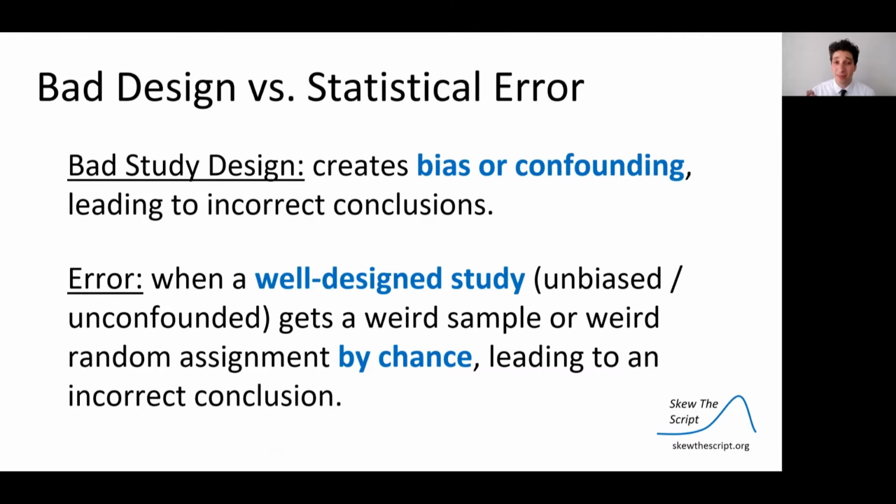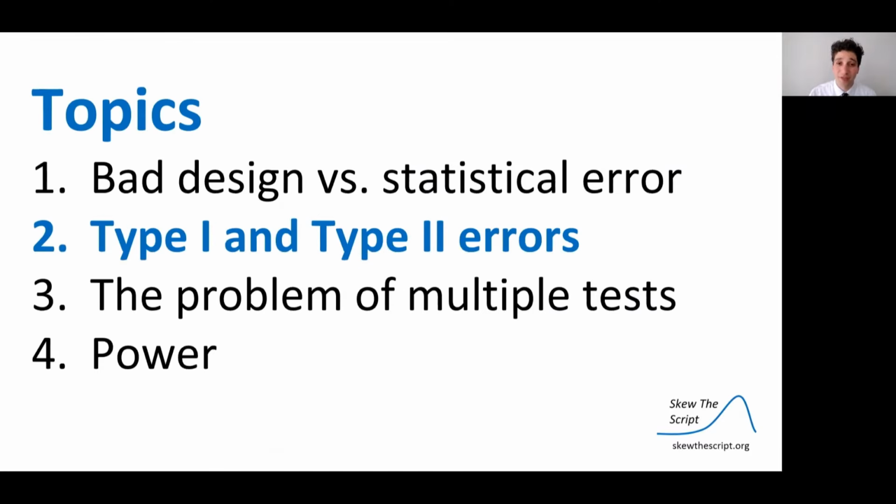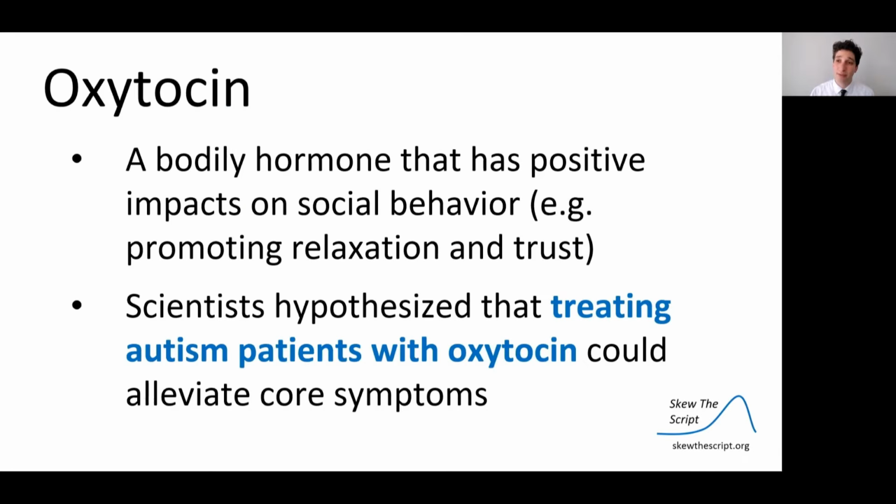Bad study design creates bias or confounding, leading to incorrect conclusions. But error is when you have a well-designed study that gets a weird sample or weird random assignment by chance, leading to an incorrect conclusion. So let's talk about those kinds of errors and divide into two types, type 1 and type 2 errors.